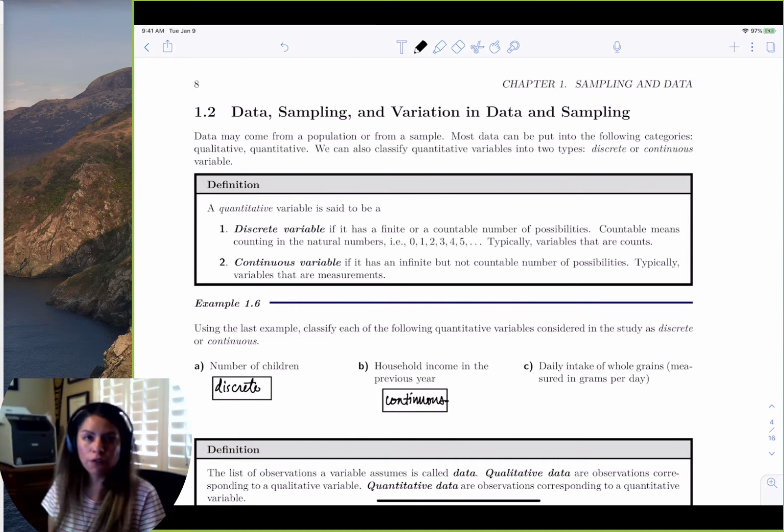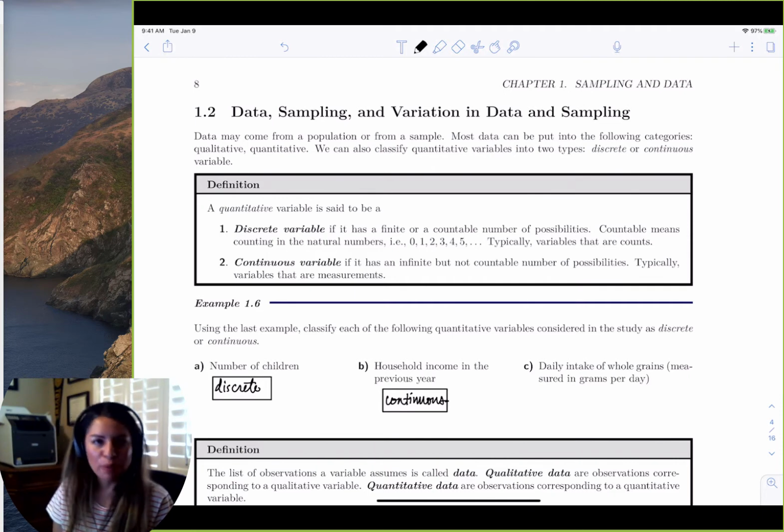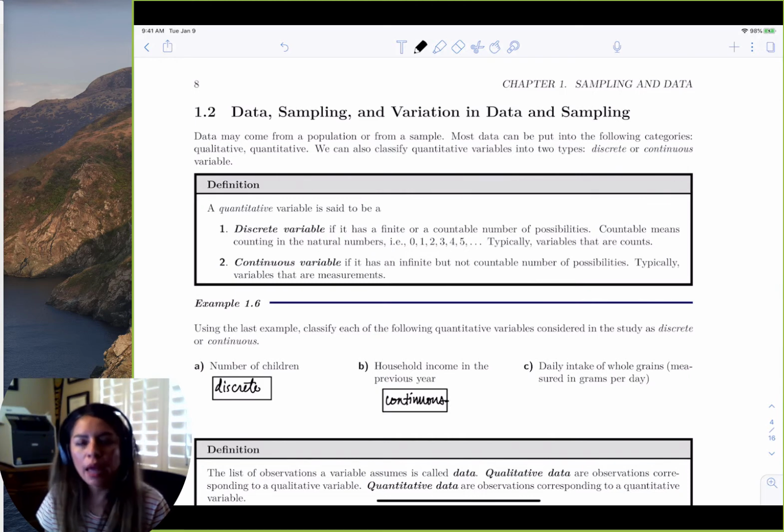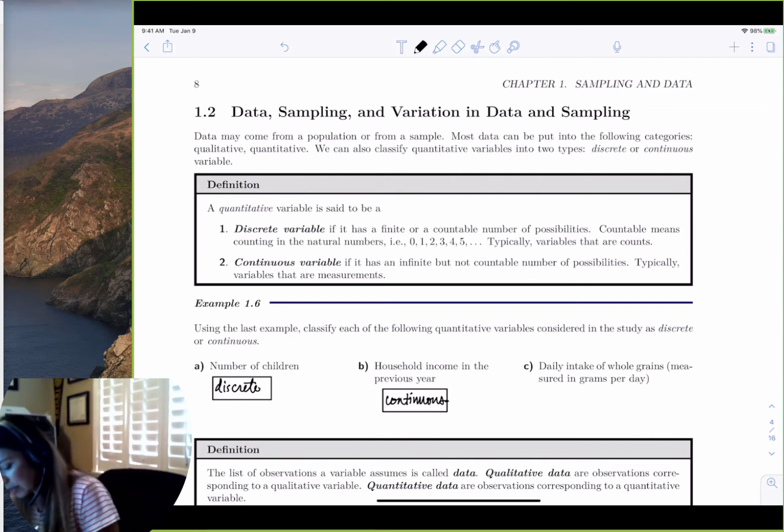Daily intake of whole grains. The word whole grain just means it's a type of food, but can we eat 1.5 grams of grain? Can we eat 3.25 grams of grain? Yes. So this would be continuous.